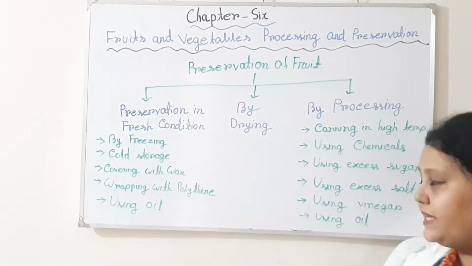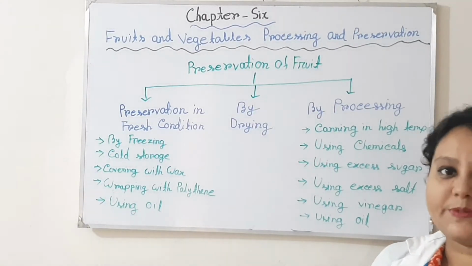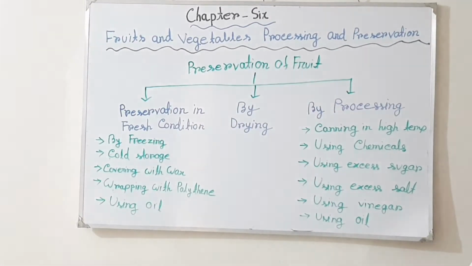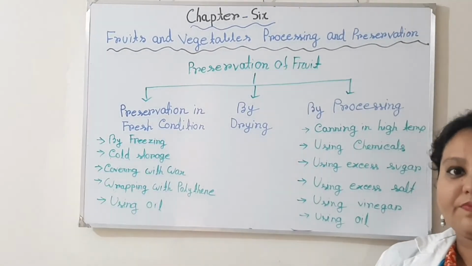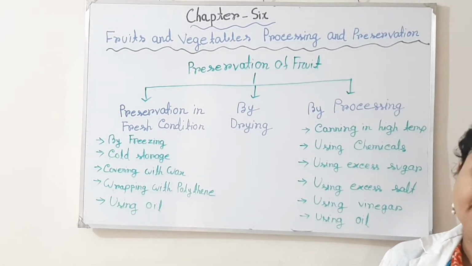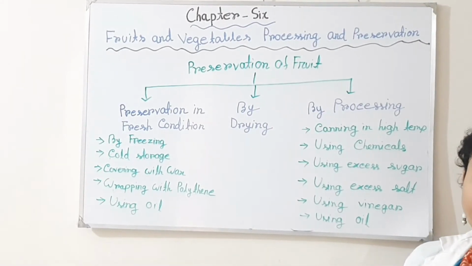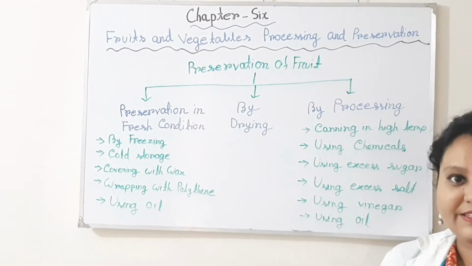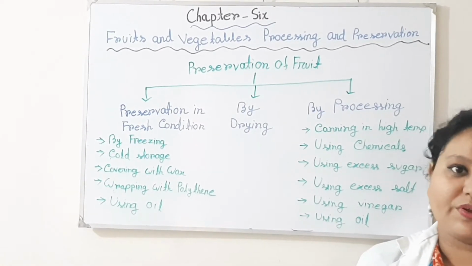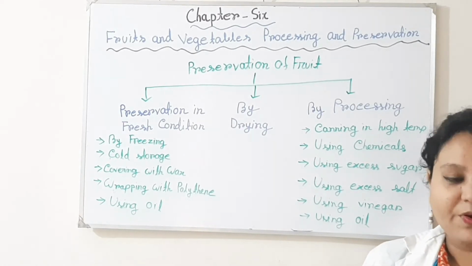Then the processing method. Mainly fruits can be stored using different types of processing methods. That is canning at high temperature. If the fruits are canned at high temperature, then they can be stored for a long time. For this process, the fruits are boiled in 100 degrees Celsius water for 10 to 12 minutes. Then they can be stored for a long time.